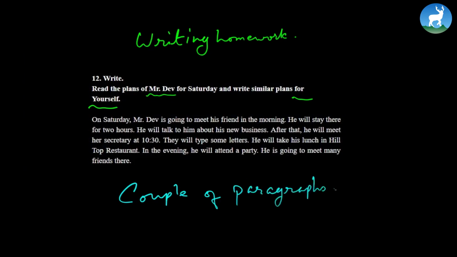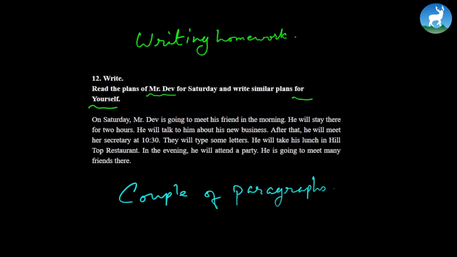On Saturday, Mr. Deb is going to meet his friend in the morning. He will stay there for 2 hours. He will talk to him about his new business. After that, he will meet his secretary at 10:30. They will type some letters. He will take his lunch in Hilltop Restaurant. In the evening, he'll attend a party. He's going to meet many friends there.